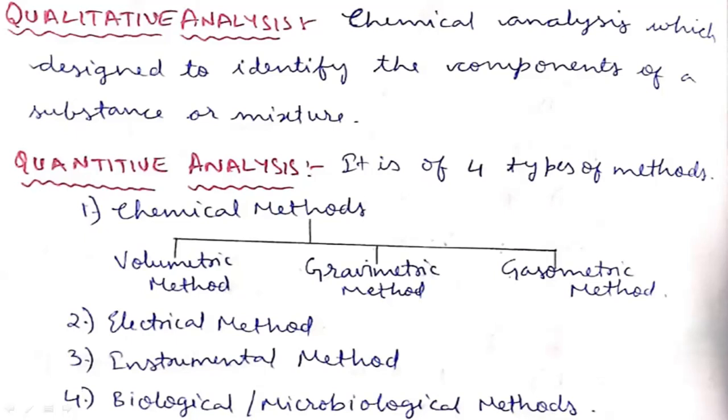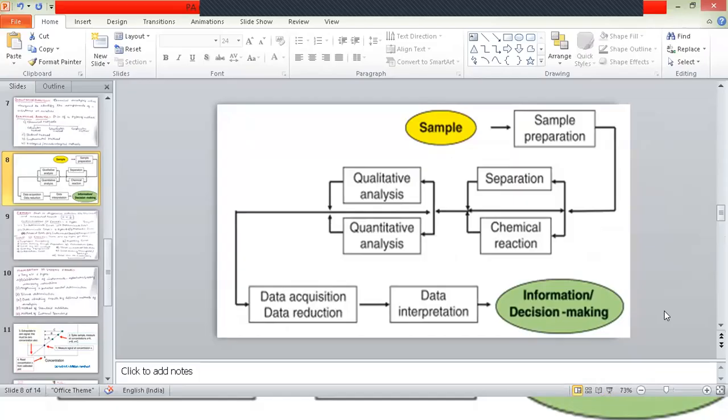So we can identify or quantify the potency of the drug. How potent the drug is, how the drug is showing efficacy, we can easily identify by biological or microbiological methods. So this is the flow chart.